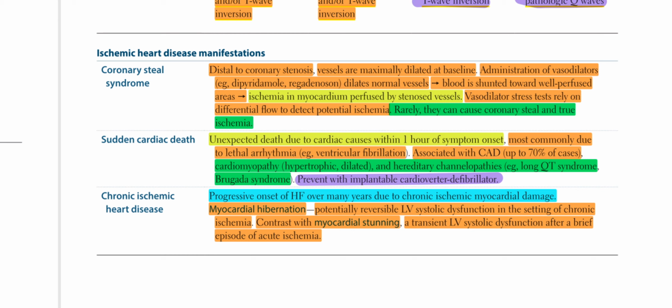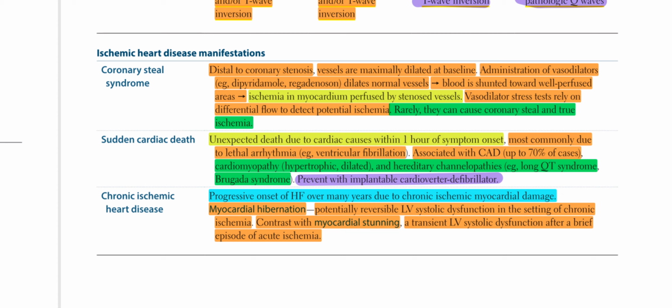Sudden cardiac death: unexpected death due to cardiac causes within 1 hour of symptom onset, most commonly due to lethal arrhythmia, for example ventricular fibrillation, associated with coronary artery disease in up to 70% of cases. Causes include cardiomyopathy, hypertrophic and dilated, and hereditary channelopathies, for example long QT syndrome and Brugada syndrome. Prevent with an implantable cardioverter defibrillator.